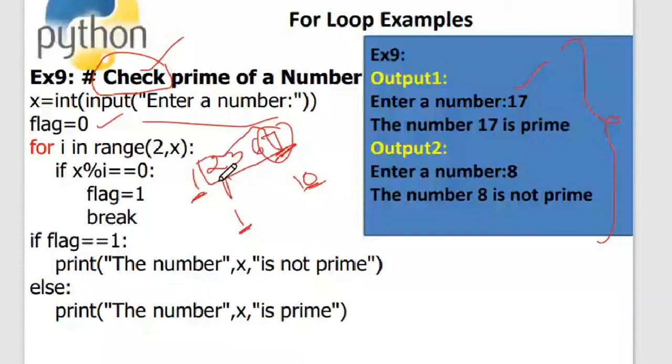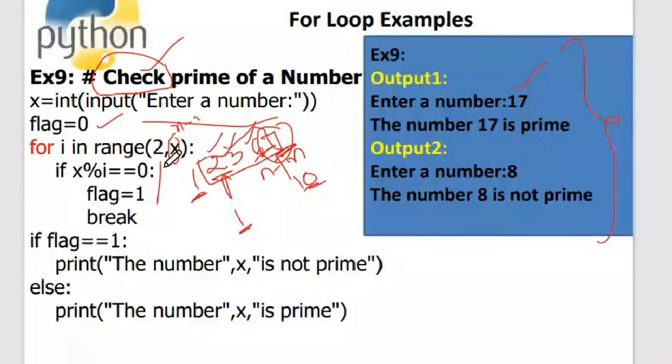So I'll be processing it till n minus 1. Whatever your x is, it will take x minus 1, so I am simply giving x over here. Now I am checking whether it is divisible by 2, then I'll check for 3 and so on.